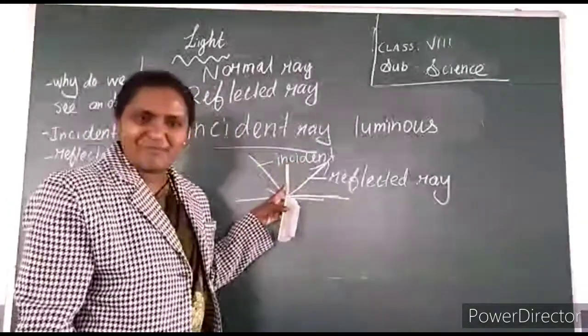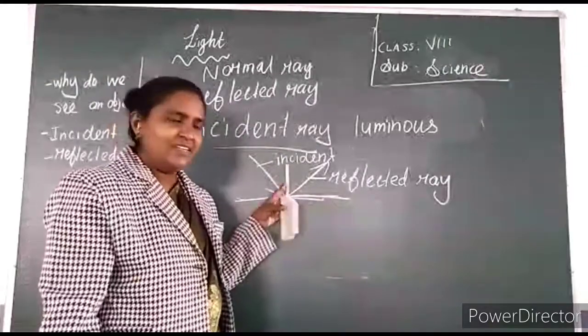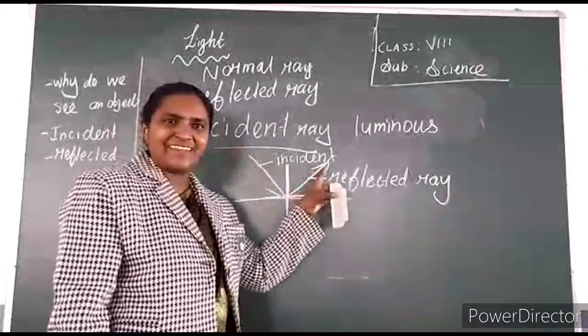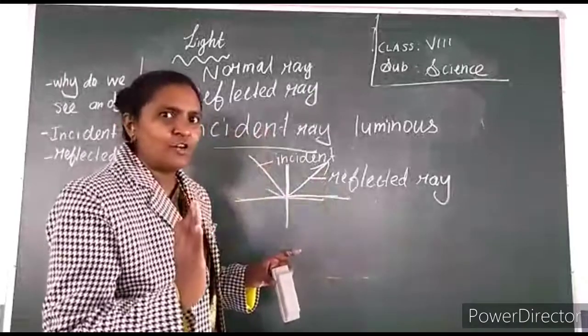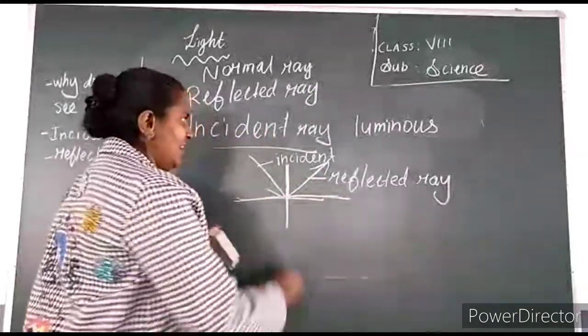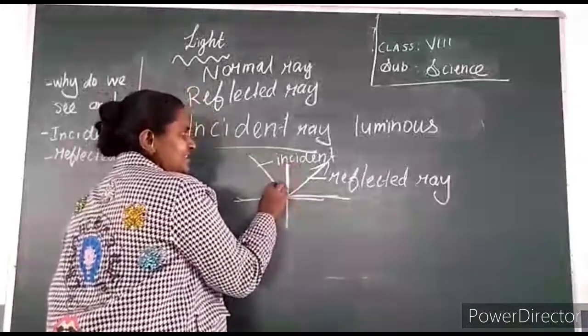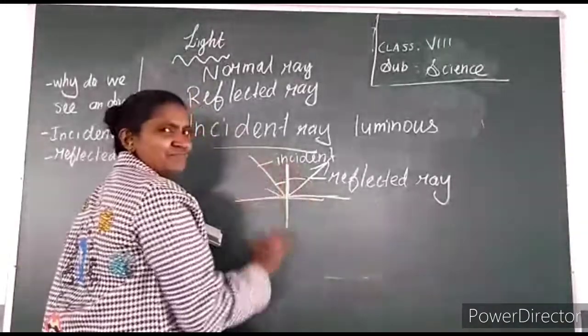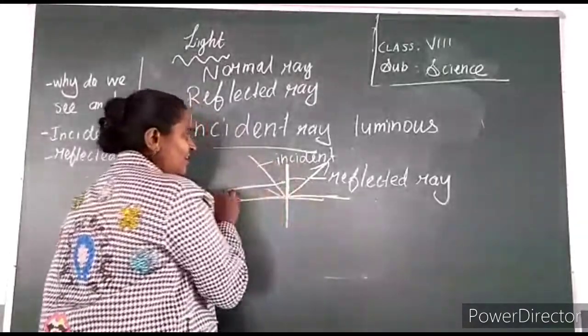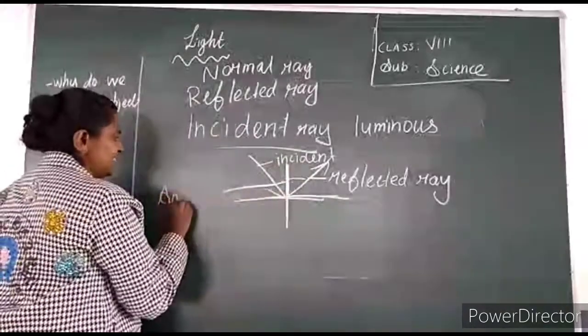This is called normal ray. Clear? Incident ray, reflected ray, and in between you draw a perpendicular line, that is called normal ray. And next, this angle and this angle remain the same. This angle is called angle of incident.